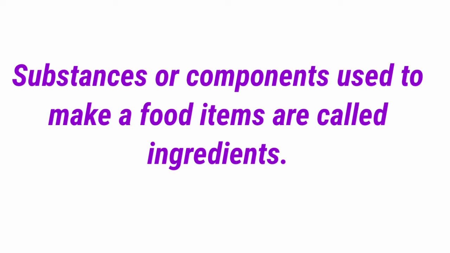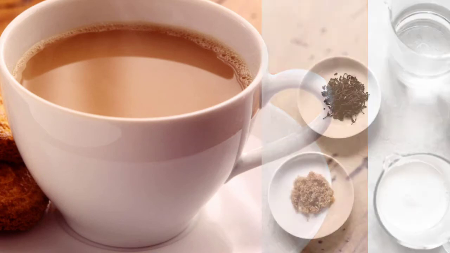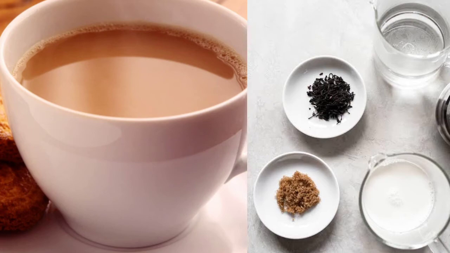Now I am giving you a simple example. Tea. What are the ingredients required for tea? The ingredients are milk, sugar and tea leaves. So these components are known as the ingredients. In the next video, we discuss the topic sources of food, plants as source of food.